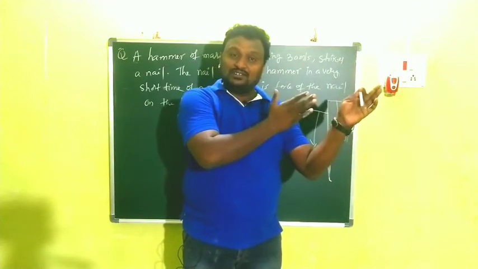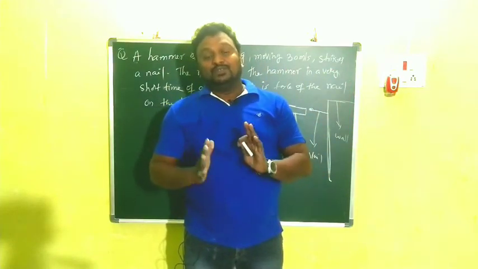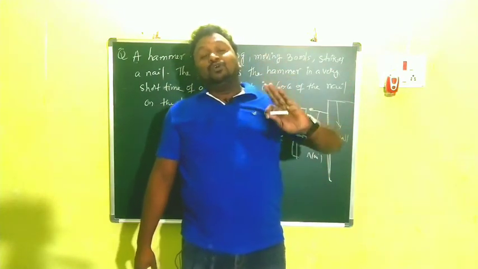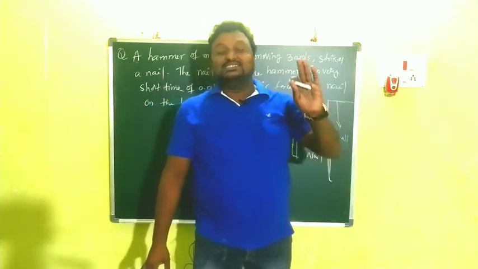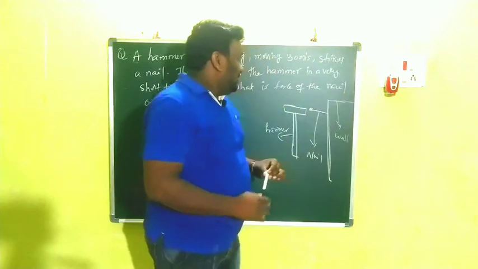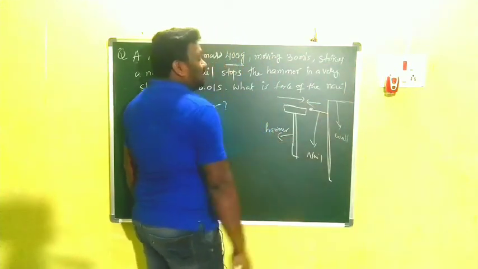We have to find out the force applied by the nail on the hammer in this case. That is the problem given. Clear?